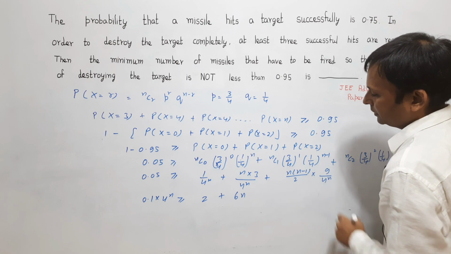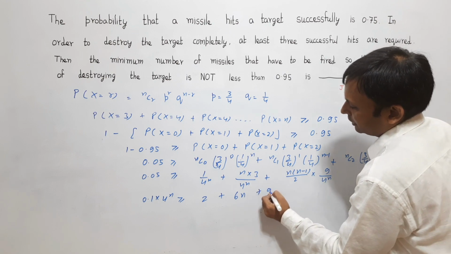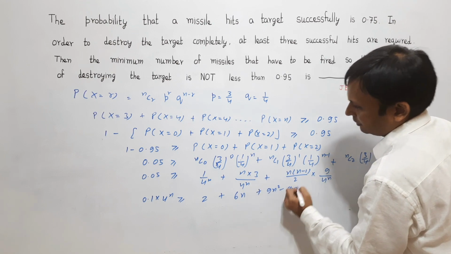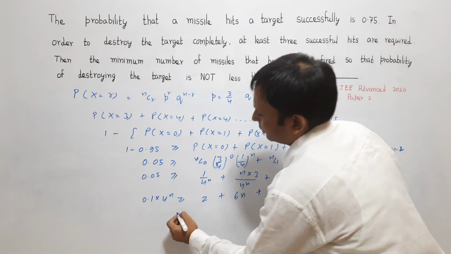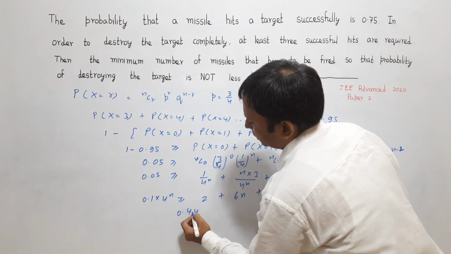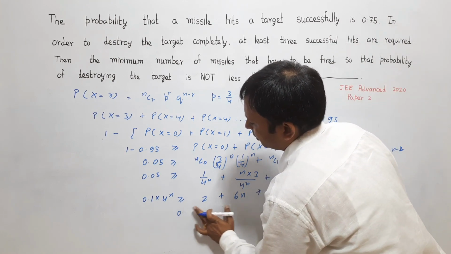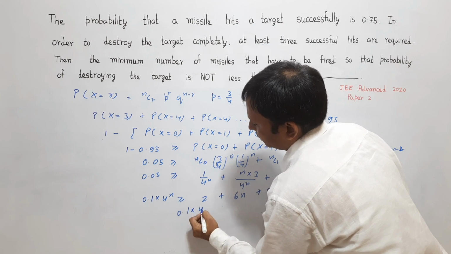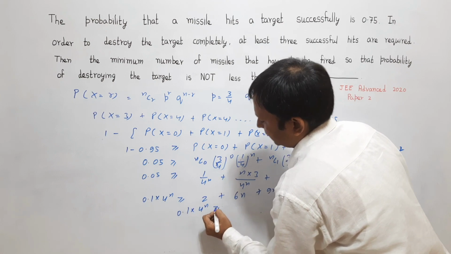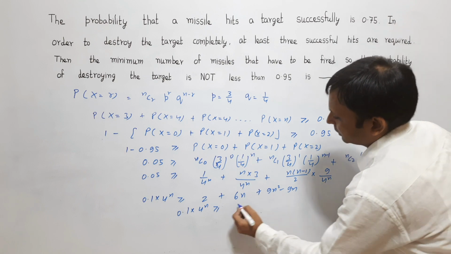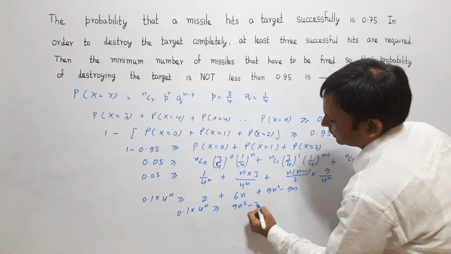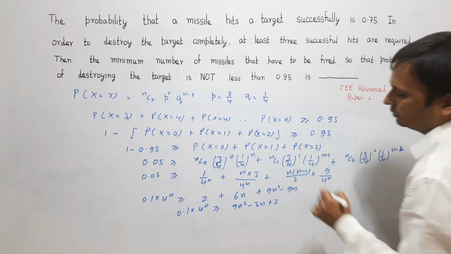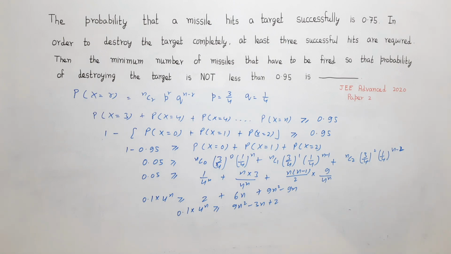I get 9 times n into n minus 1, which is 9n square minus 9n. So finally what we get is 0.1 into 4 to the power n should be greater than or equal to 9n square minus 3n plus 2.